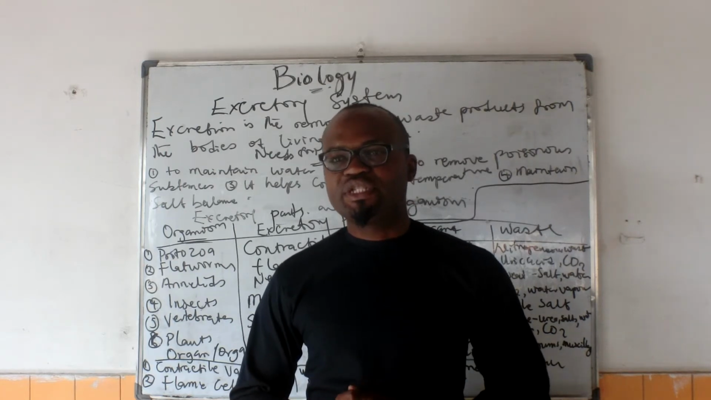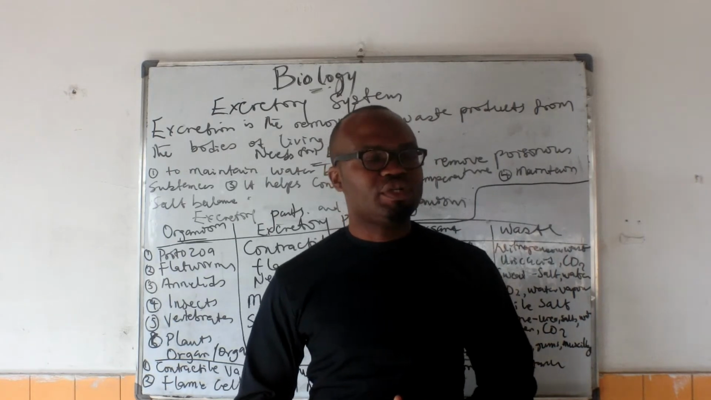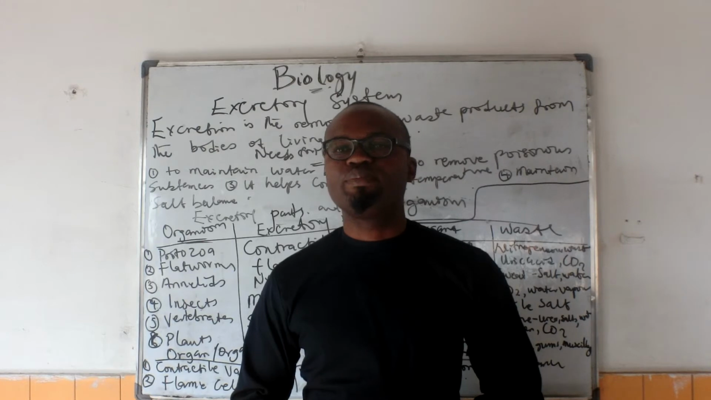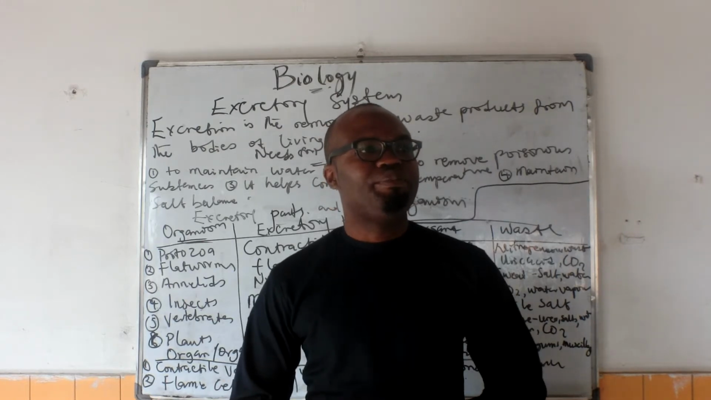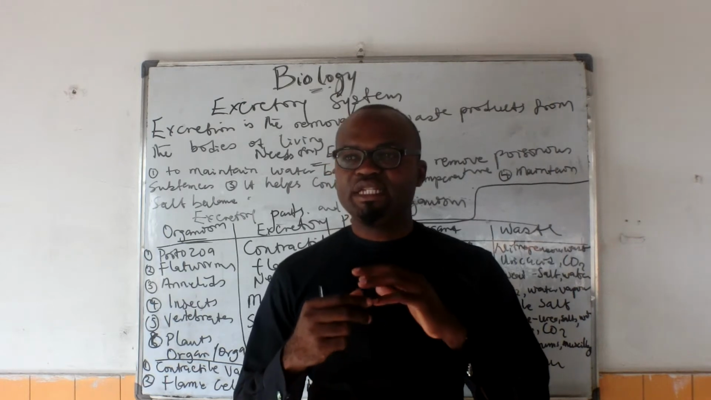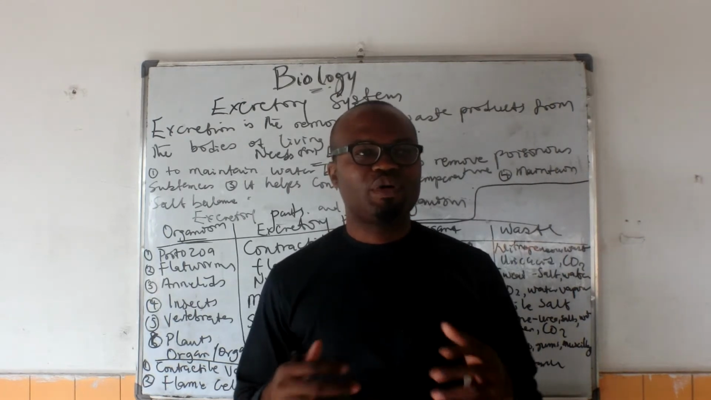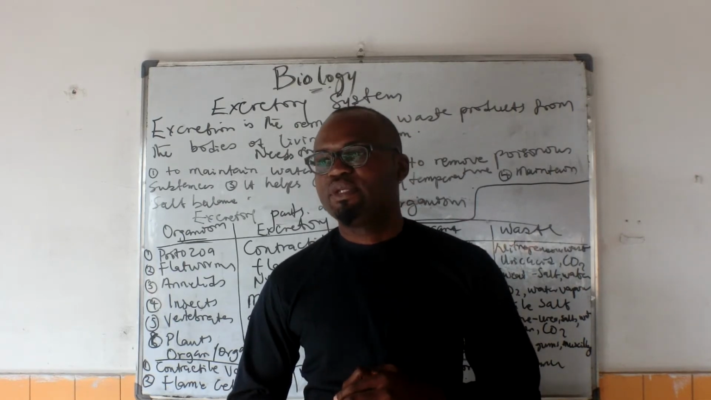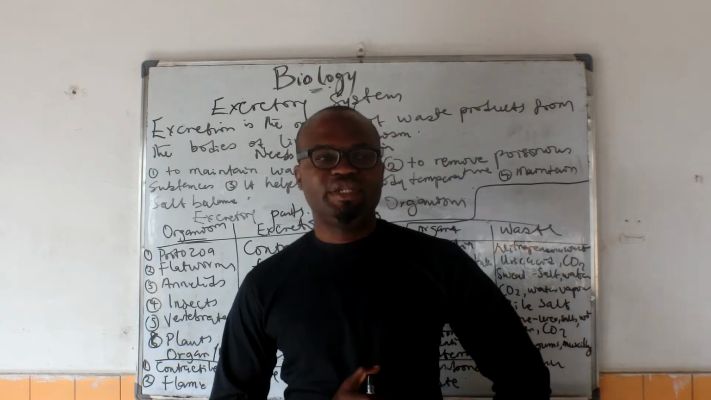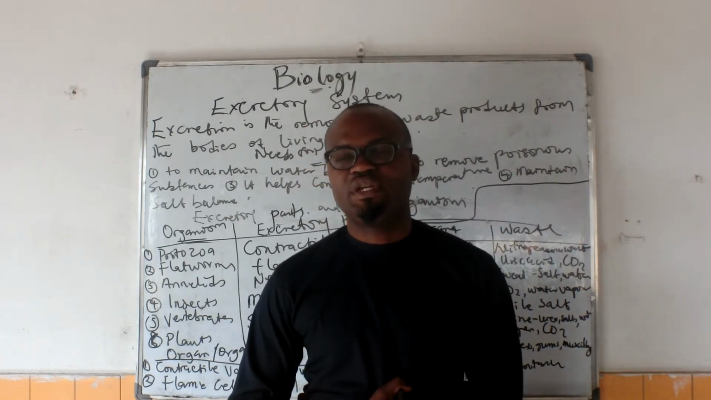And excretion is not only done to remove waste products. Excretion is also done for what we call osmoregulation, maintenance of the body, homeostasis, body balance, maintaining the salt balance and the water balance. Excess water, the body is able to take it out through excretion. So we can say that excretion is the removal of waste products from the body of living organisms.